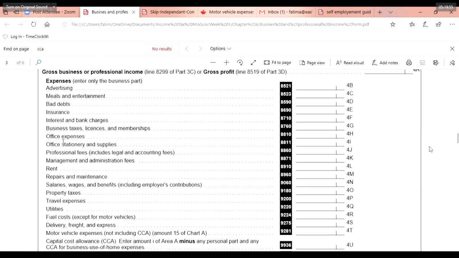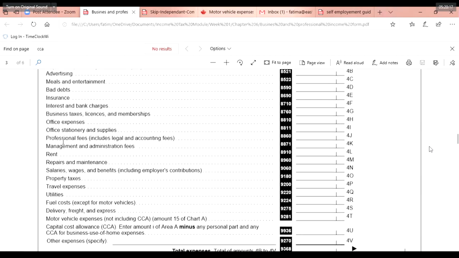So yeah, repairs, maintenance, salary and wages. If you are paying salary and wages to employees, make sure you include your contribution part as well, because you are contributing as an employer. Property taxes, travel expenses, utilities, fuel, except for the motor vehicle, because you have already mentioned that in the motor vehicle. Delivery, freight and expenses.